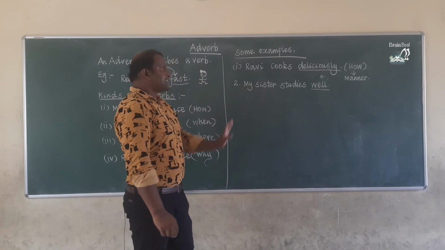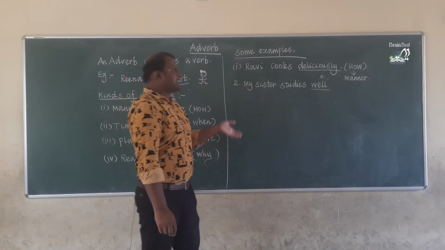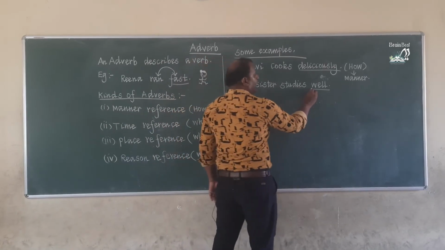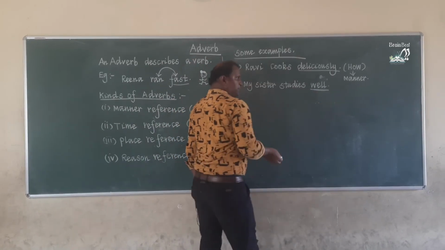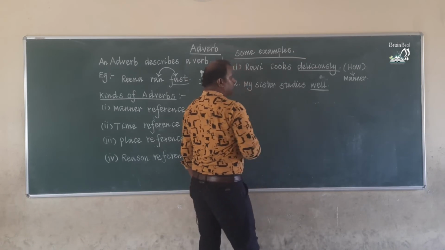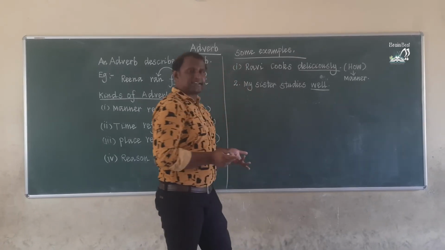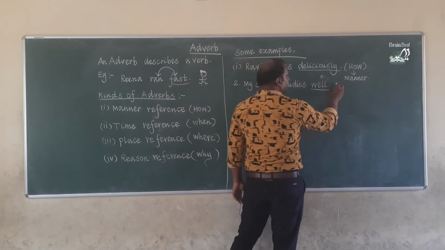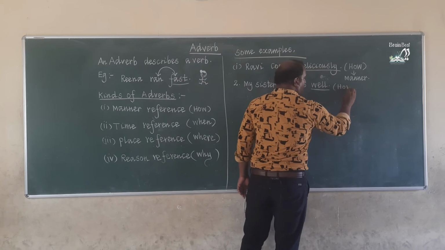Moving to the next example. My sister studies well. In this sentence, well is an adverb because it is additional information about the verb. How does my sister study, children? Well. So the word well answers the question how.